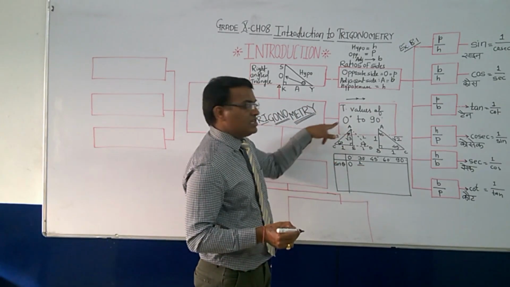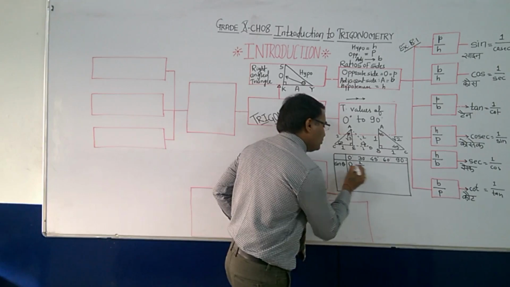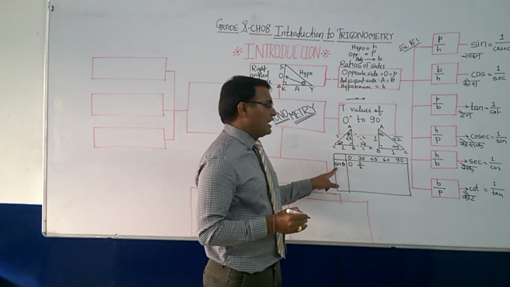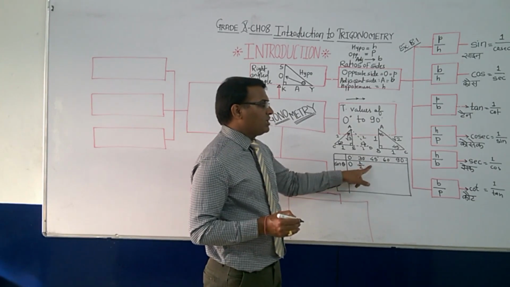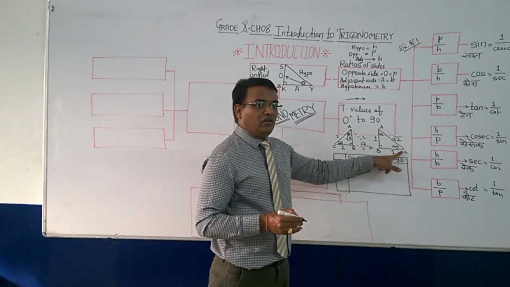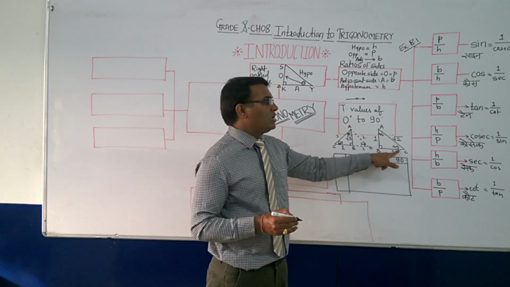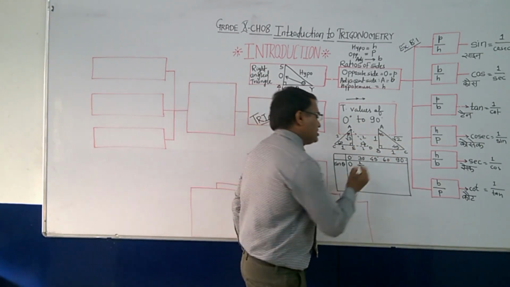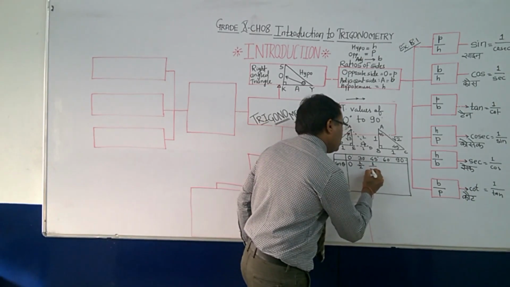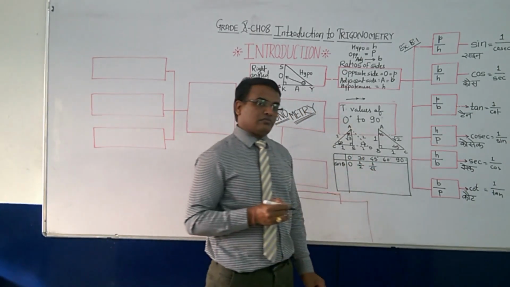And what is hypotenuse here? It is 2. Okay, so sine 30 degree is equal to 1 by 2. Now what is sine 45? This is 45. We know that sine is equal to perpendicular or opposite side upon hypotenuse. That is 1 upon root 2.